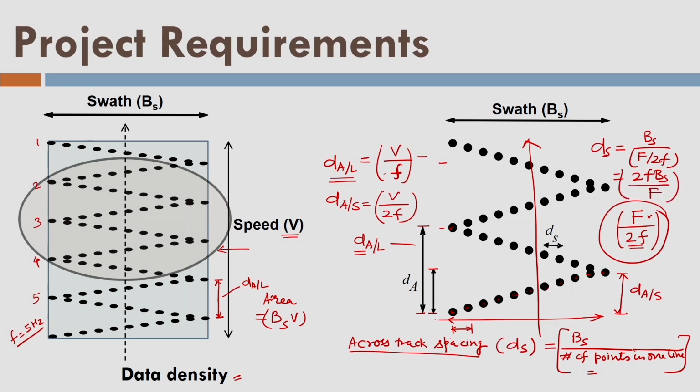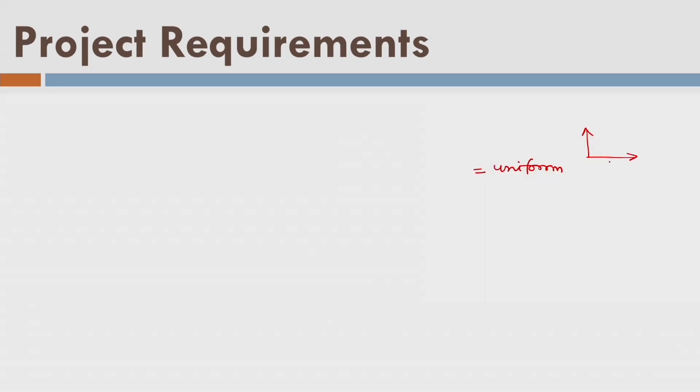So ds is given by BS upon F by 2f, or I can write it as 2f BS upon capital F. This is ds, the average spacing in the across-track direction. Now data spacing should be uniform. That means the spacing in the two directions, ds and dA, it can be long spacing or short spacing, they should follow some criteria. That means dA minus ds should be within some threshold, let us say delta.